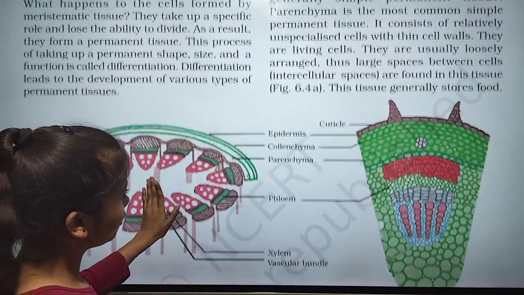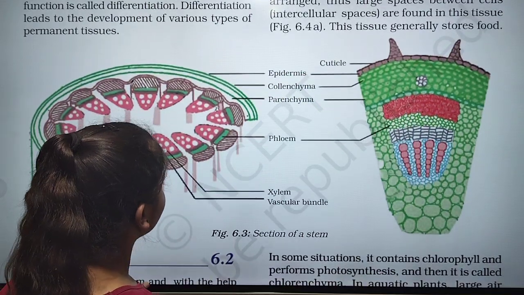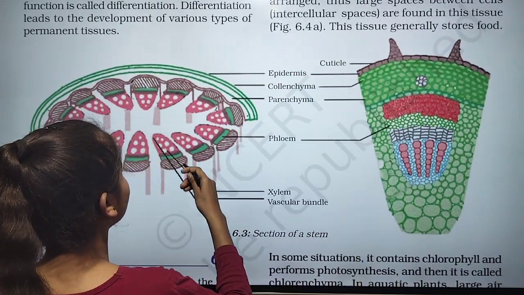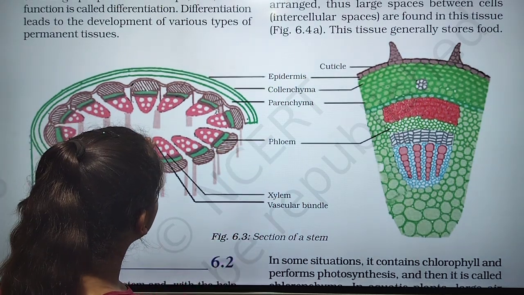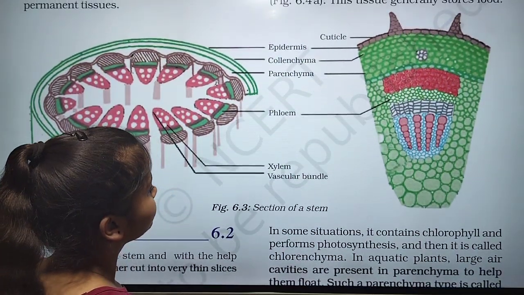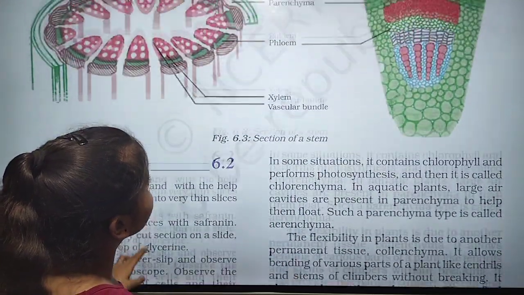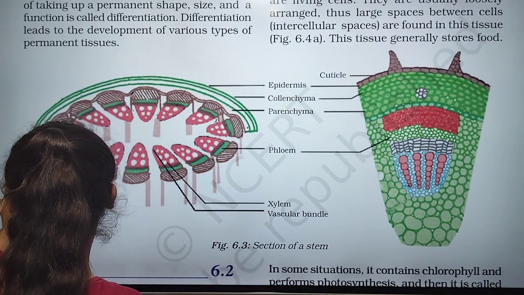Now this is the figure of xylem and phloem. This green one is phloem, and this red one, looking like a watermelon, is a section of a stem. This one is a vascular bundle.